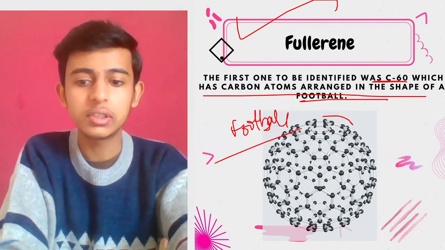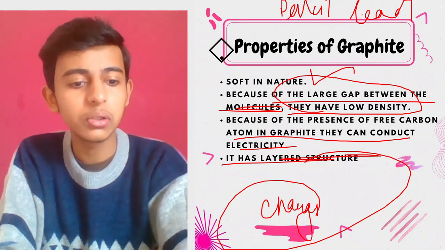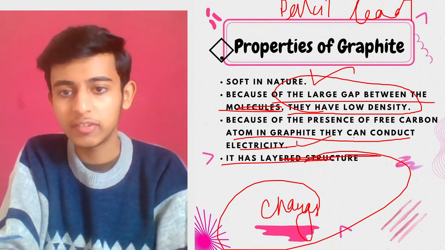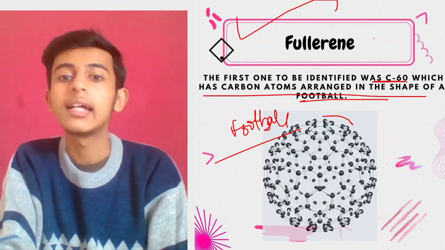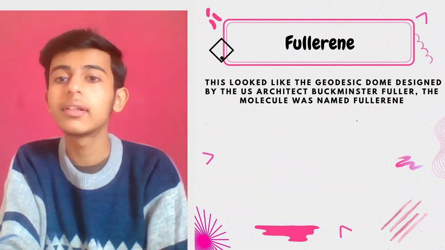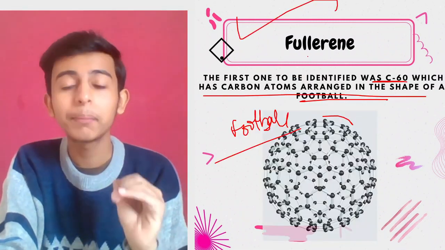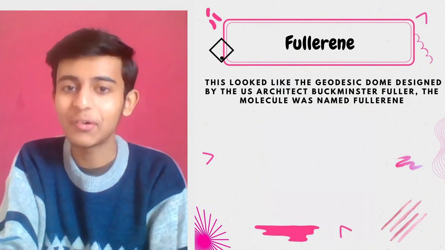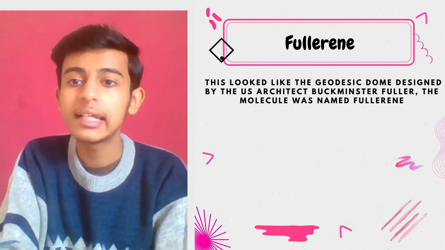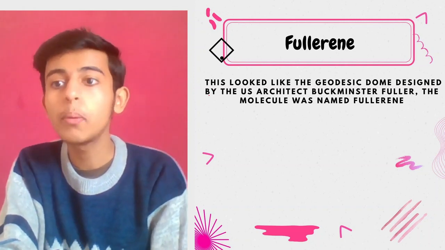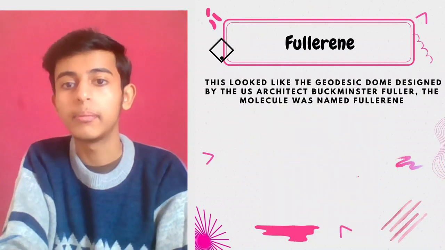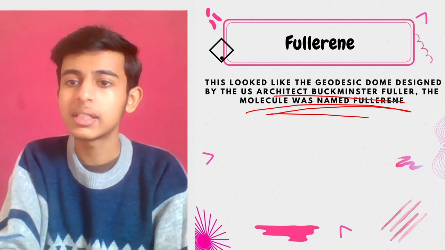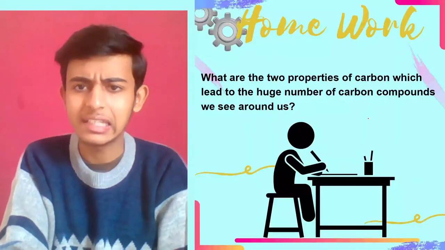If you couldn't see it, just look at it once more. Actually, I think I did not show you this one. This slide, just have a look at it. I discussed the conduction of electricity and layered structure. This Buckminster fullerene is in the shape of a football. Sorry for the wrong pronunciation. This looked like the geodesic dome design. See, it's like a dome, right? The molecule was named fullerene after the architect Buckminster Fuller. Clear? Because of the architect who designed it.